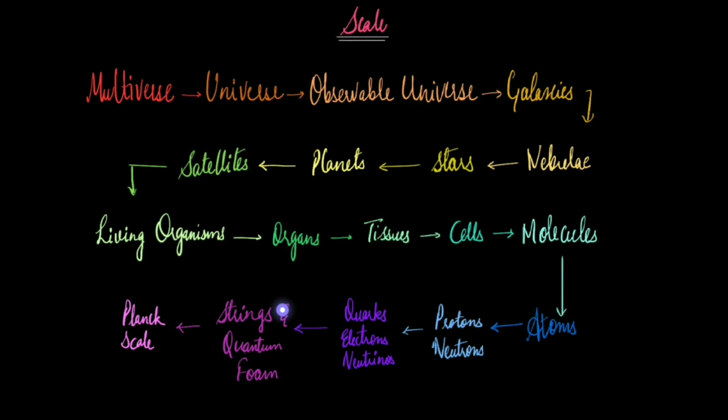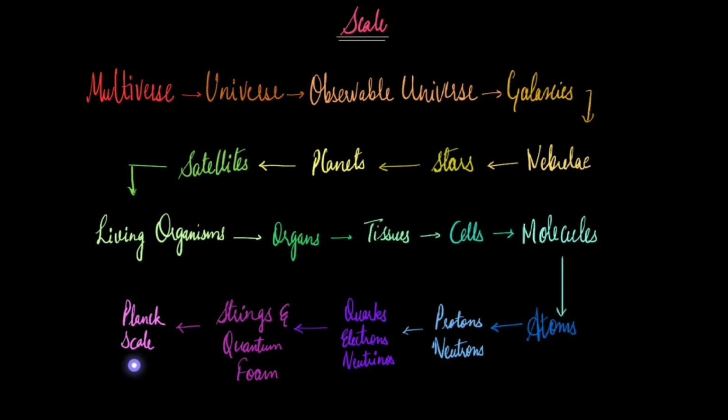Then there is a theory about strings. According to this theory, all these subatomic particles are fundamentally made up of strings. Different string vibrations give rise to different particles. Again, this is just a theory at the moment, but who knows, it might be true. Then these strings usually are at the Planck scale. Planck scale is the scale which we will discuss in this video as well. It is the smallest scale for mass, for time, for length. There is nothing smaller than this that we can physically understand with the laws of physics that we know of.